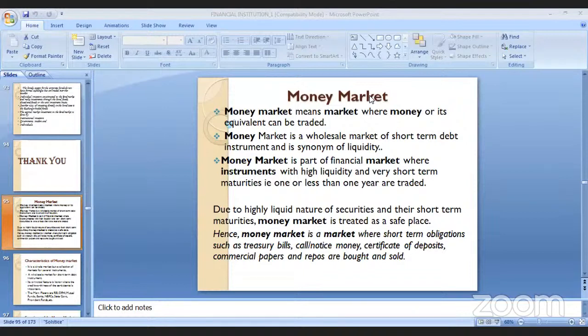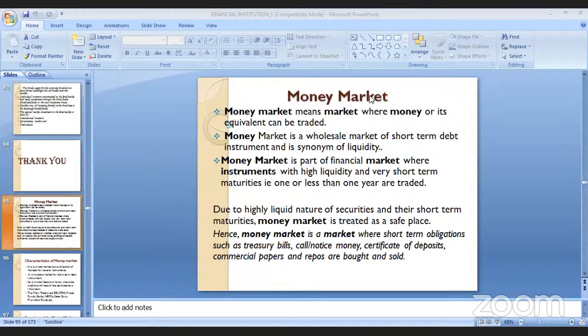Through where are they sold? The products which are sold through RBI, and RBI tries to sell them to the commercial banks, and the commercial banks sell them to the market. Those products are what we call money market products, government security products sold through the money market. And the products which are sold under SEBI are all called SEBI products under the money market. Got it? This was your brief description about the money market.